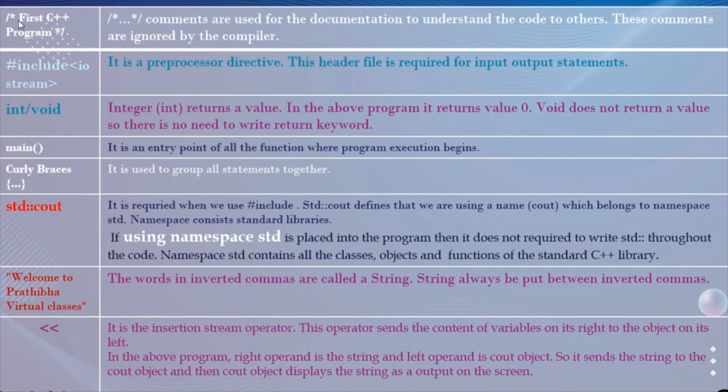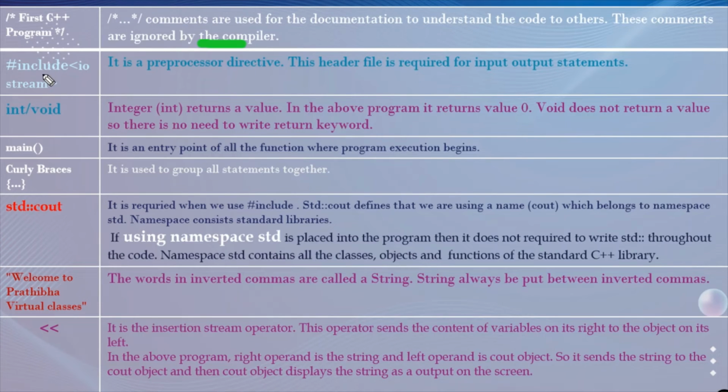This is the first C++ program. These are the comments, which are used for documentation to help others understand the code. In these comment lines we can specify who is the author of this program, when it was developed, and what is the purpose of writing this program. All that documentation can be specified here. These comments are non-executable statements which are ignored by the compiler.